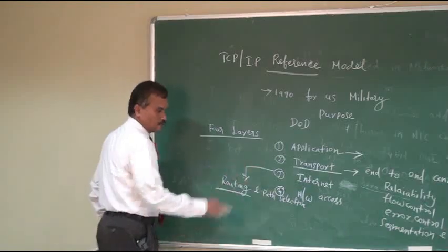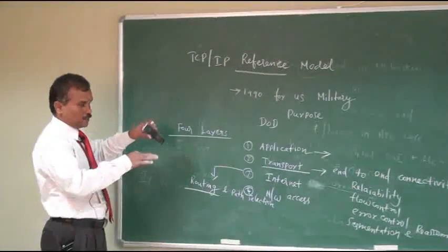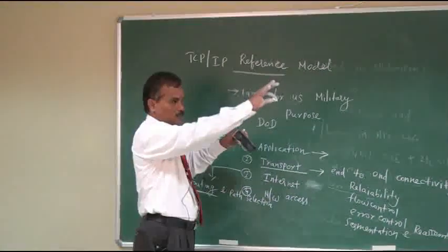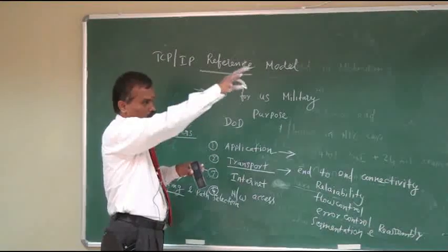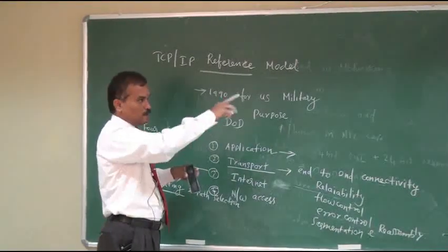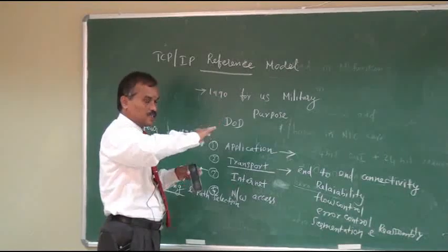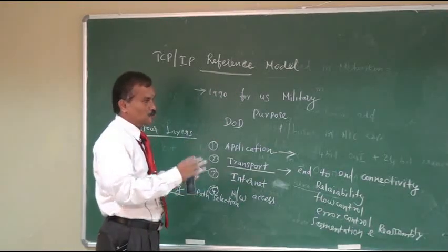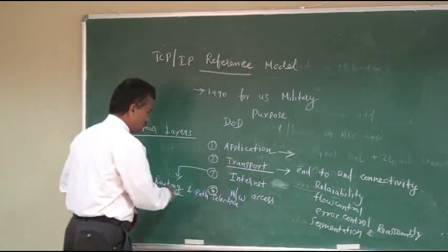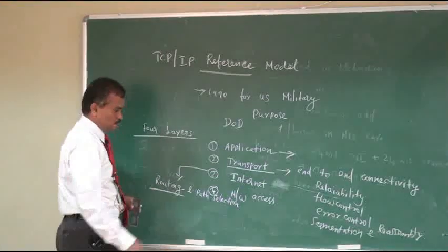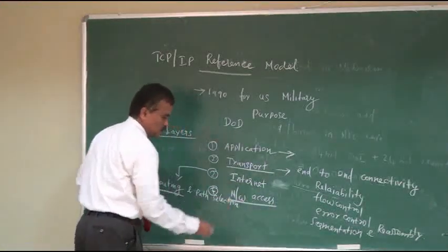That is the main purpose of this internet layer. For example, the PSNA network and the Anna University network. We have a router, they have a router. So how the data is exchanged between the routers is done by this internet layer.